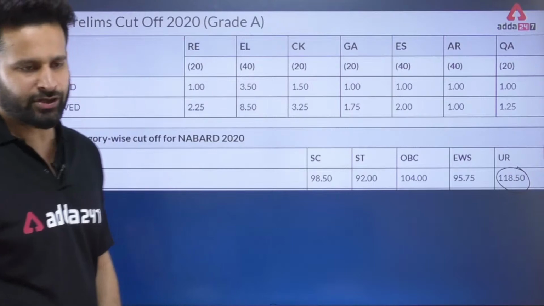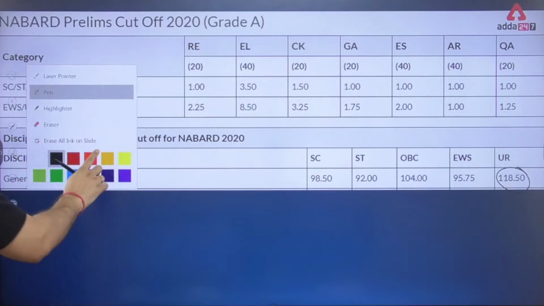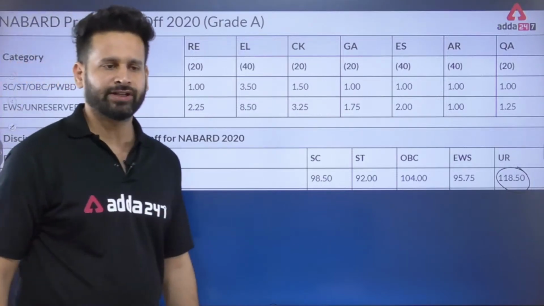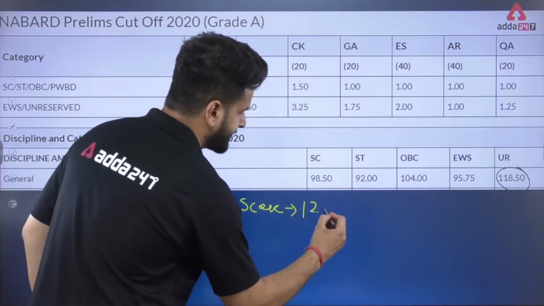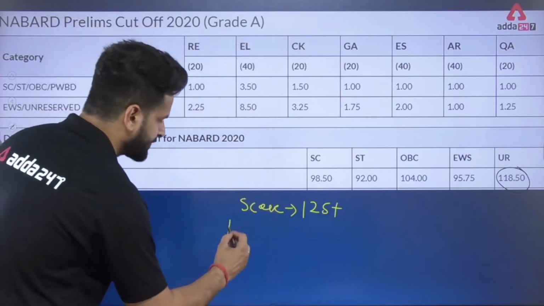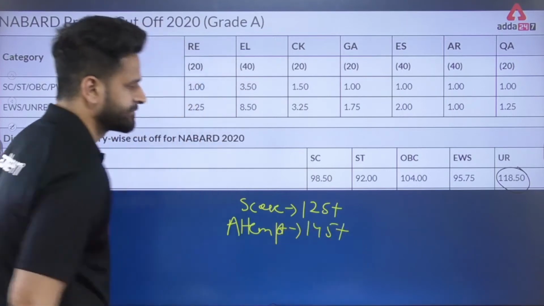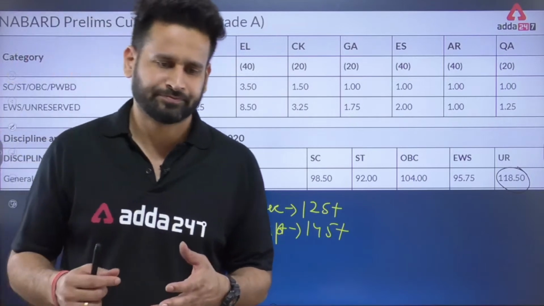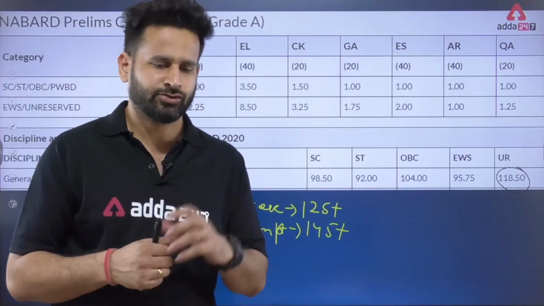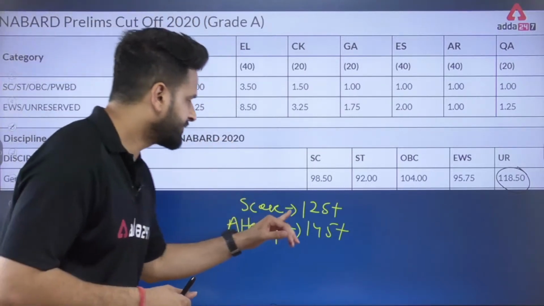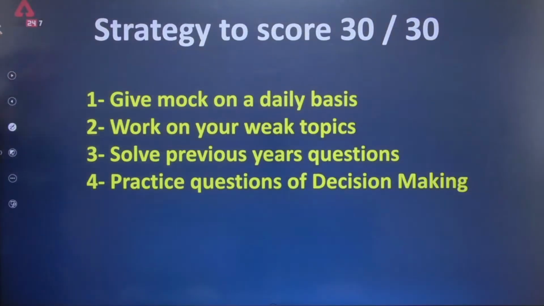So if you notice the cutoffs for phase 1, considering that you have very good accuracy, you should still score at least 125 plus, and to score 125 plus, you have to attempt at least 145 plus, because no matter how much accuracy we maintain, there is still a scope that we might do some questions wrong. So to score around 125 plus, we should attempt 145. That should be our ideal target number of questions.